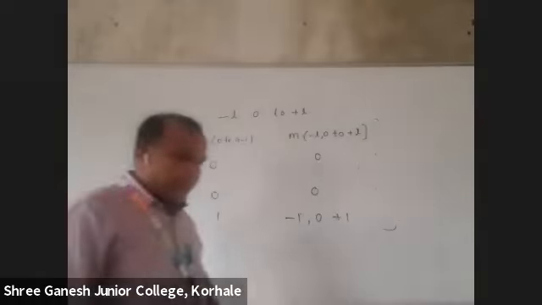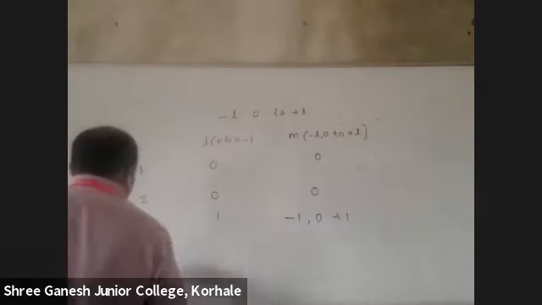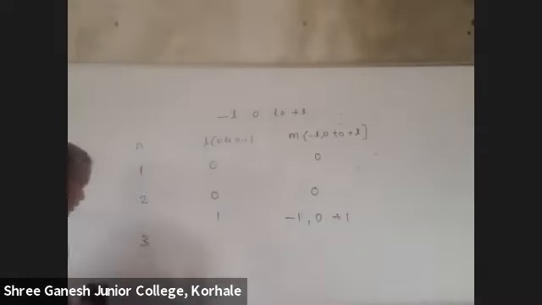It goes from minus l, 0, plus l. Can you write till 4? So this is the third.